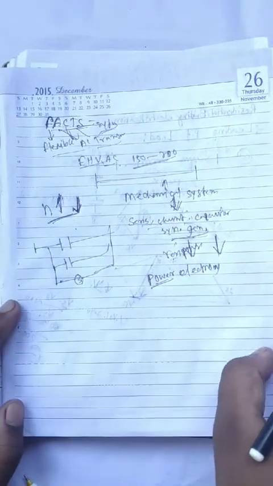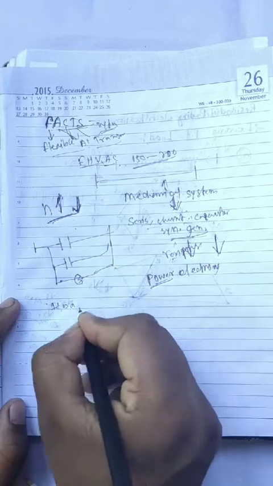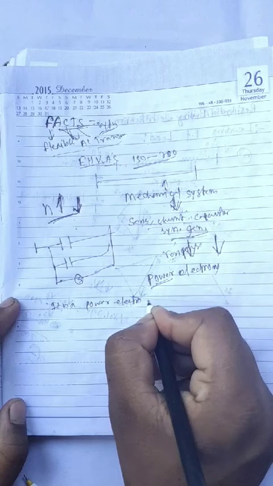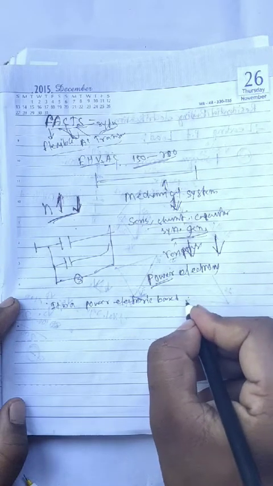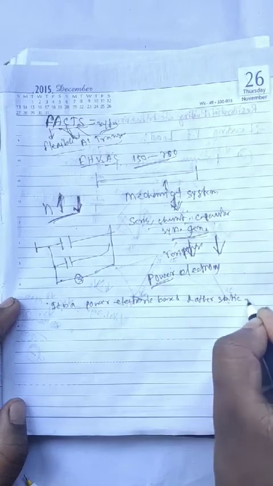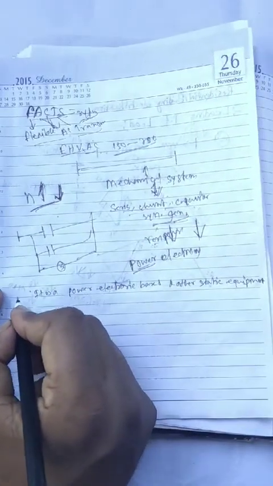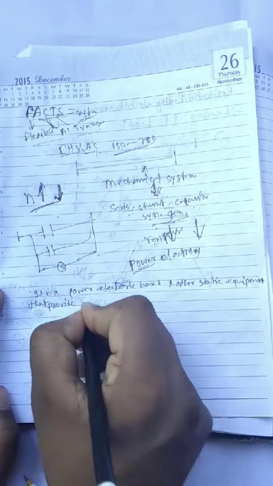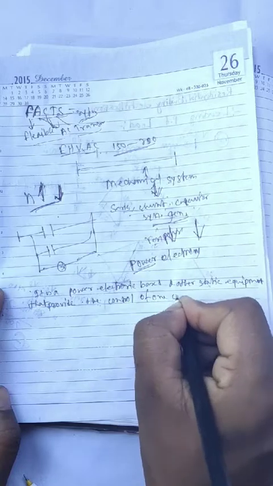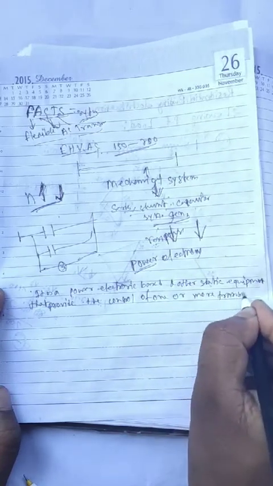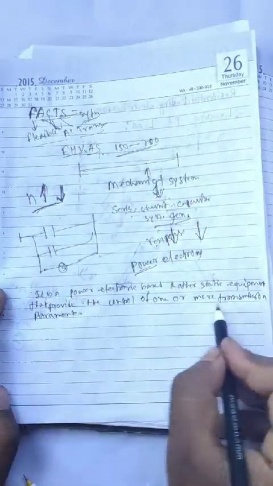So if we say what is FACTS, FACTS is a power electronics based and other static equipment based system that provides the control of one or more transmission parameters. That means FACTS controls the transmission parameters.